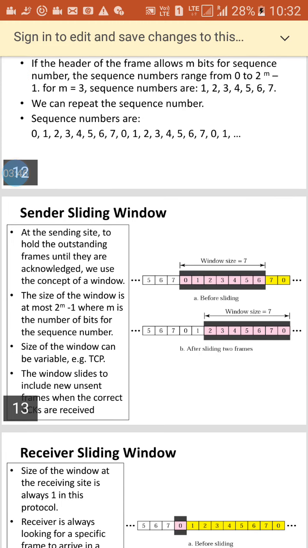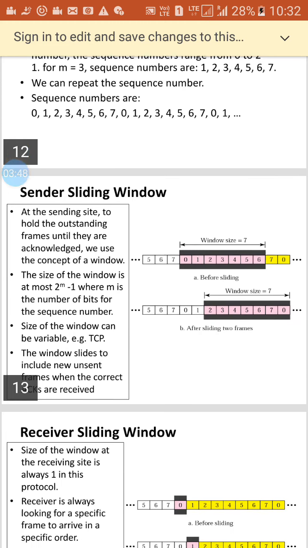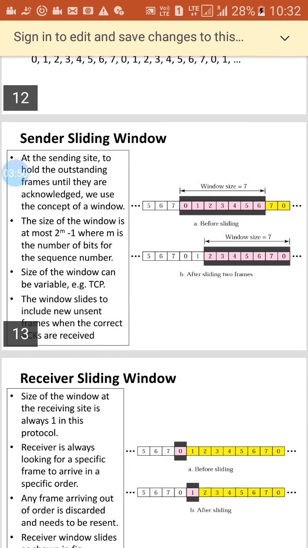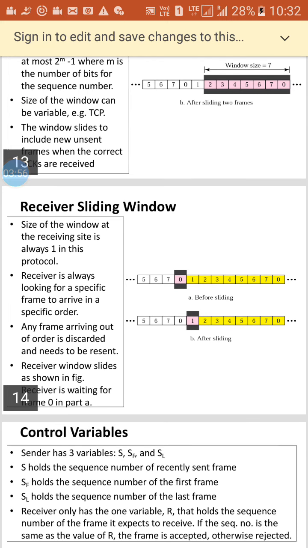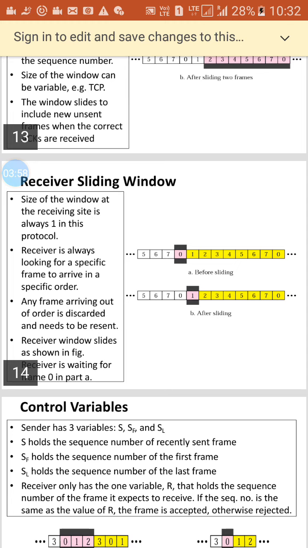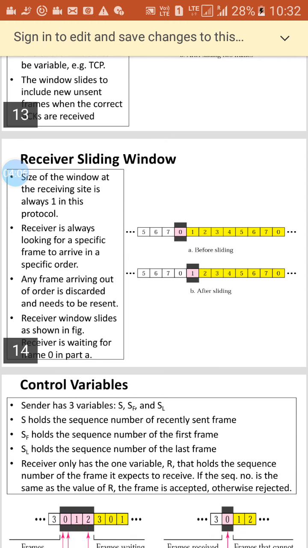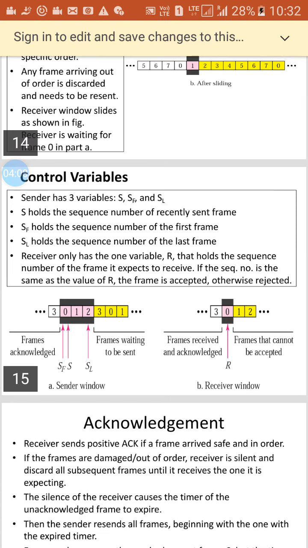Now we have the sender sliding window. At the sender site, to hold the outstanding frames until they are acknowledged, we require a window. Now we have the receiver sliding window. This is the size of the window at the receiving section. In the protocol, a receiver is always looking for a specific frame to arrive in a specific order.